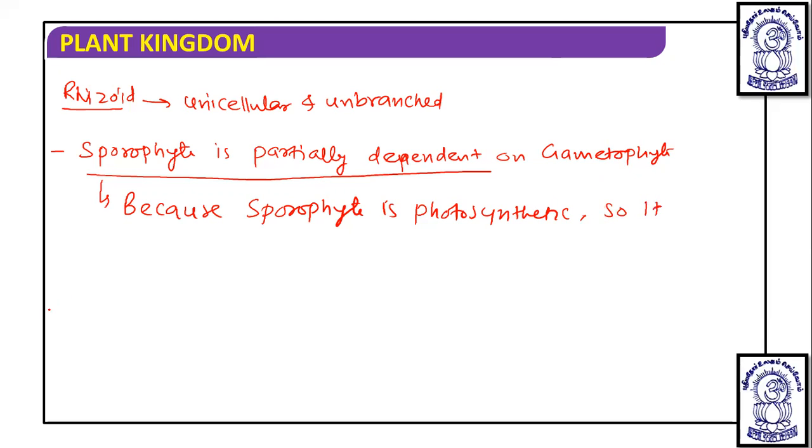So it depends only for water and habitat, not for food. Because of this, it is known as a partial parasite or semi-parasite.